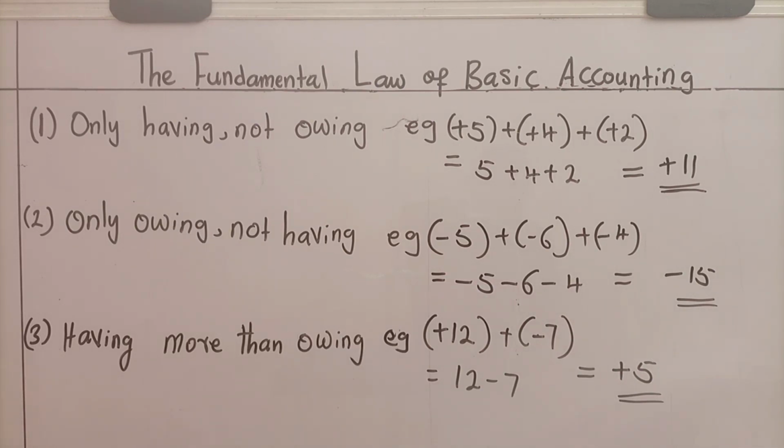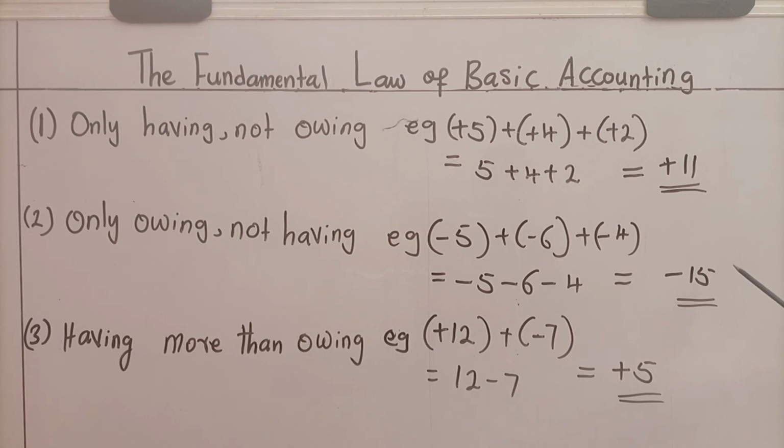Let's go to the law of basic accounting. That is to say, you must pay from your assets if you have. Otherwise, add up your liabilities or add up your assets. Here, we are adding up our liabilities. If we add them together, the thing is equal to minus 15. This shows after everything, you are owing 15.